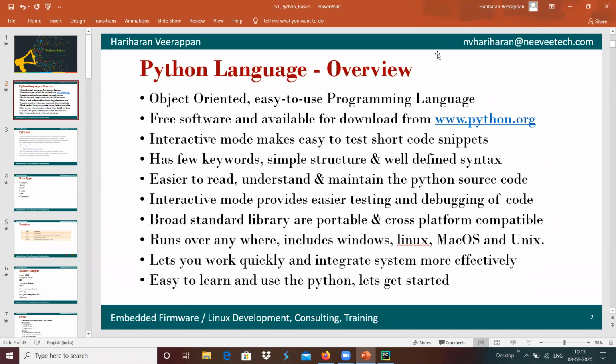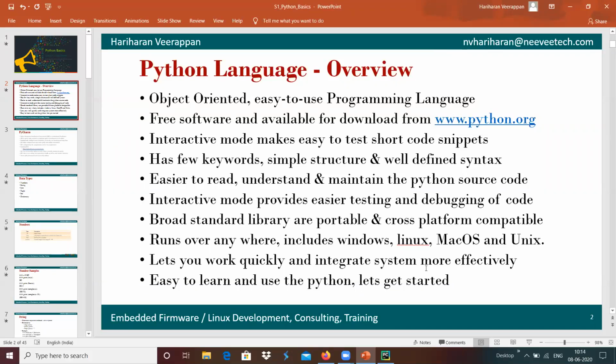Here we have get started with the Python programming language. Python is basically an object-oriented and easy to use programming language. Object-oriented in the sense it has object-based classification, and modularized programming and functional programming are supported with the Python programming language. And Python is free software, and the interpreter and environment are available for download from python.org.